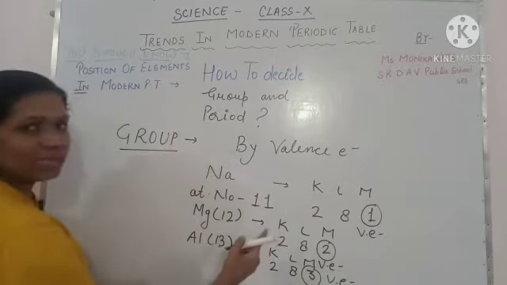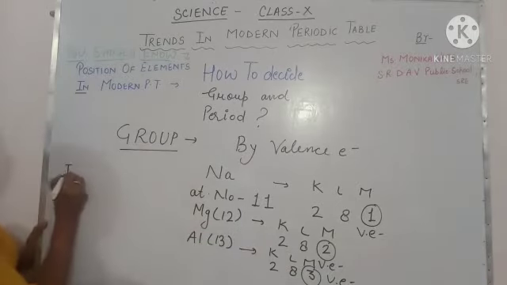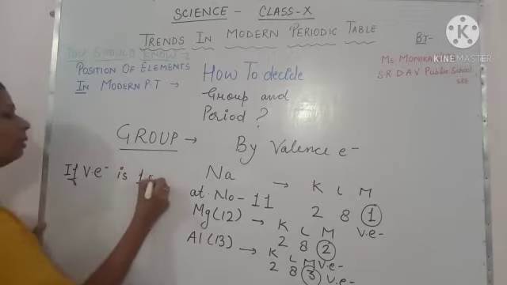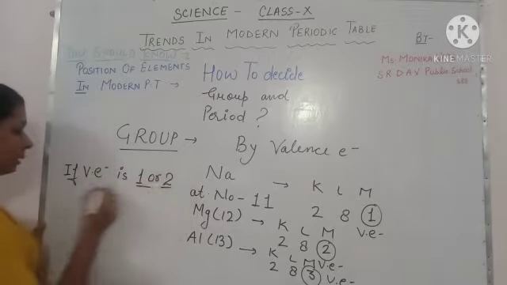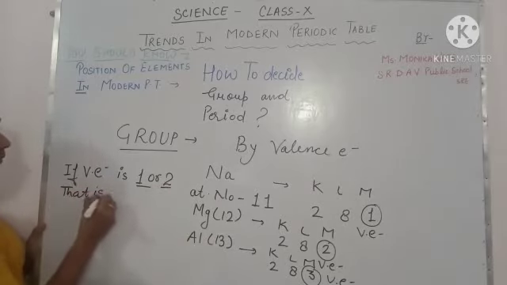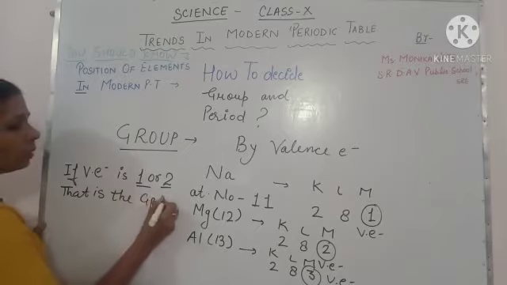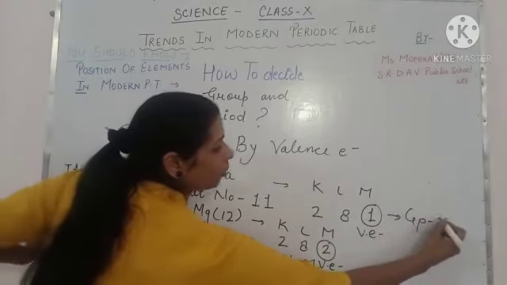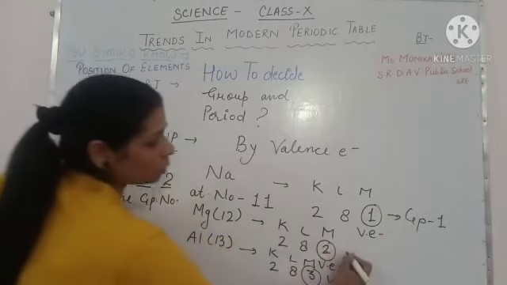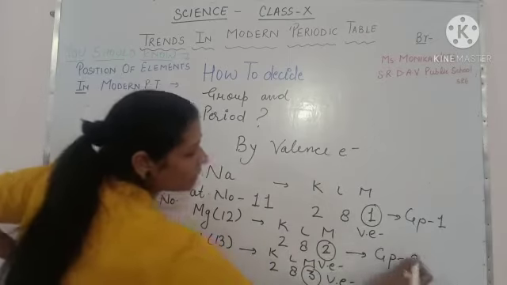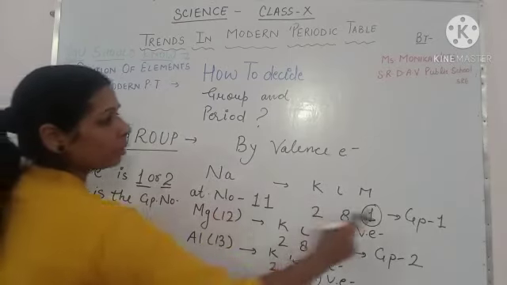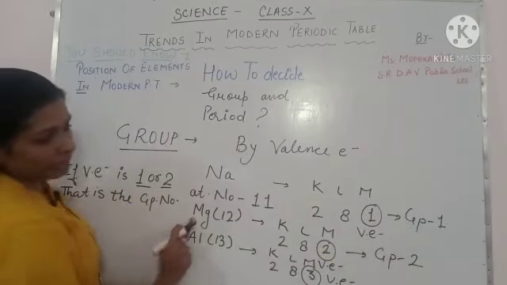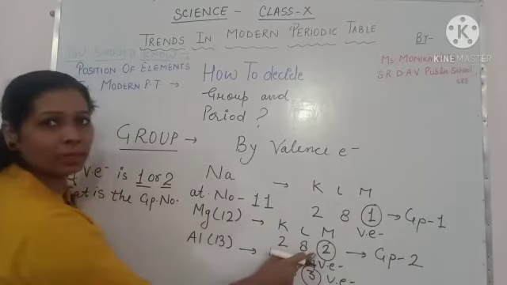If valence electron is 1 or 2, then that is the group number. If valence electron is 1, then group number 1. If valence electron is 2, then group is 2, the second group. So sodium belongs to the first group because its valence electron is 1. Magnesium has group 2 because its valence electron is 2.